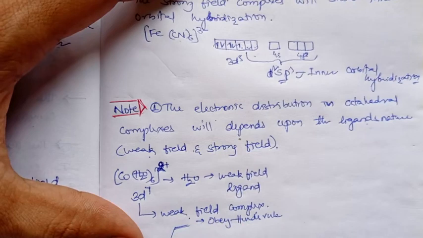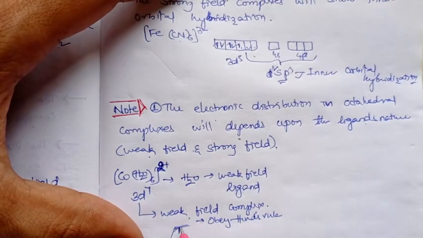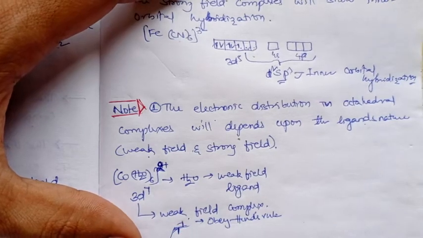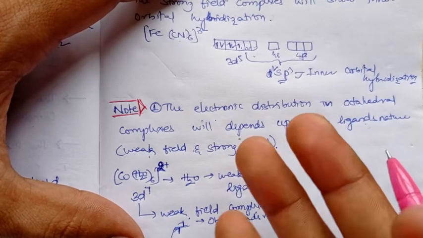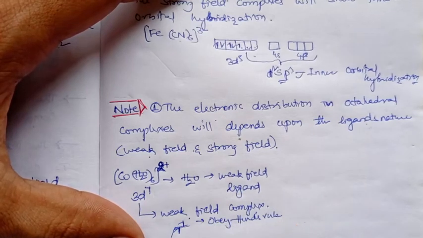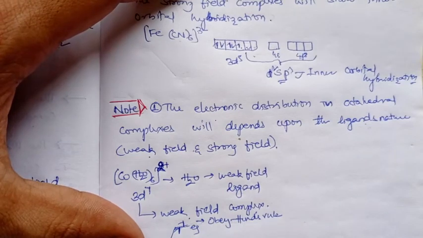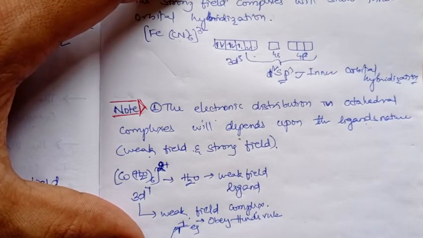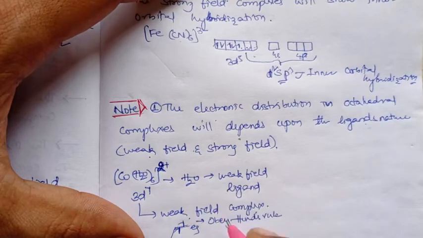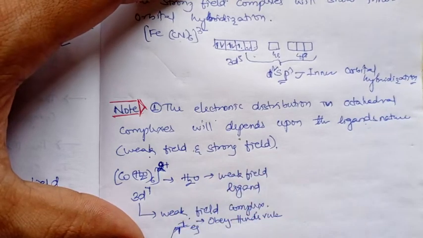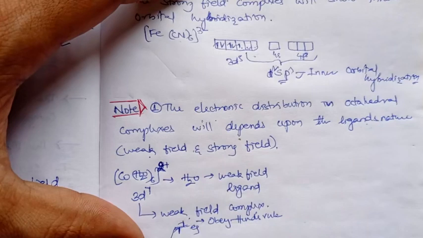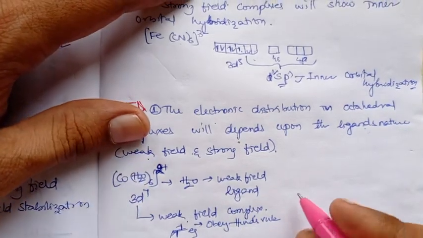When it obeys Hund's rule, the electron filling fills each orbital initially with a single electron, and only then goes for pairing. So all the T2g orbitals fill with 3 electrons, Eg also fills with 2 electrons, and only after that it will go for pairing, right? Till the 5 electrons, each orbital fills 1 electron, and the 6th electron will go for pairing in T2g, right?